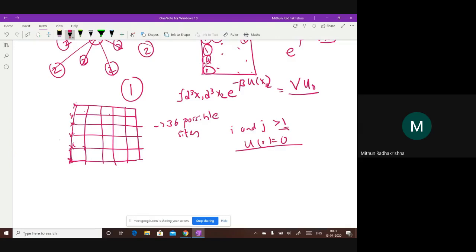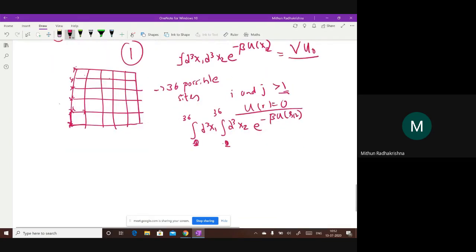Now I have to do this integral d cube x1. It means 1 can go all the way over the 36 sites. Integral d cube x2 means 2 can occupy any of these sites, 1 to 36, whatever. E to the power minus beta u of r12. This is what the integral is for just two particles.